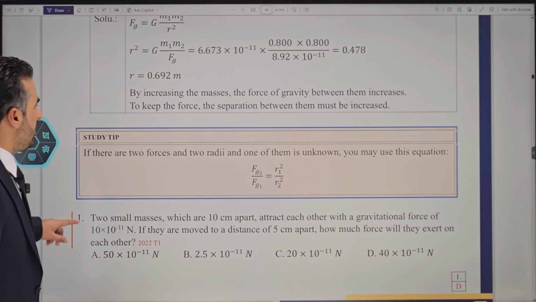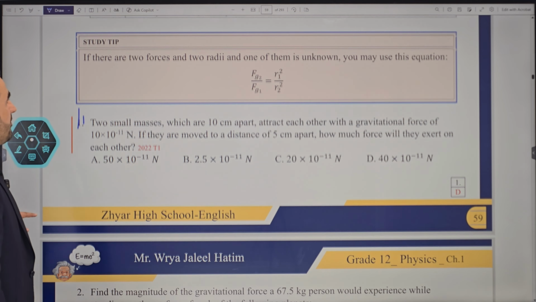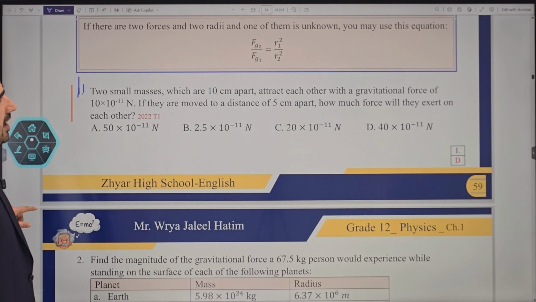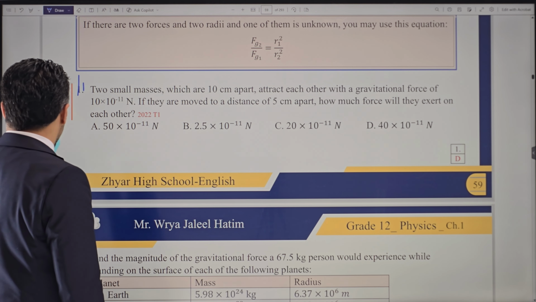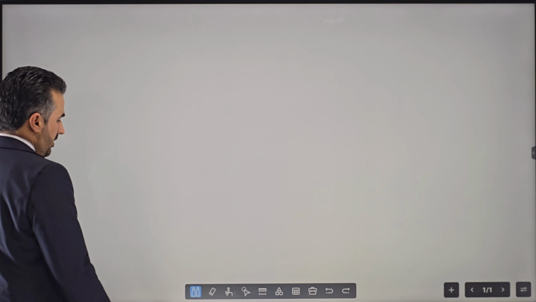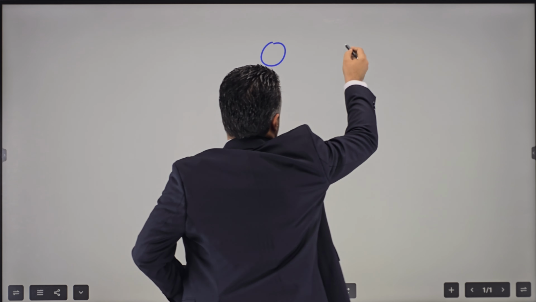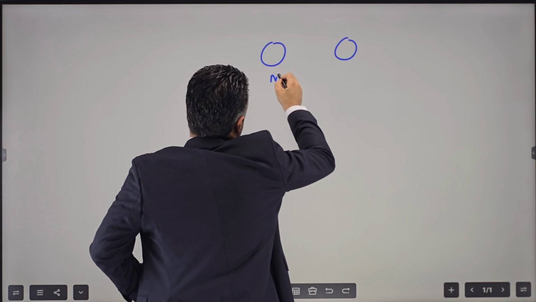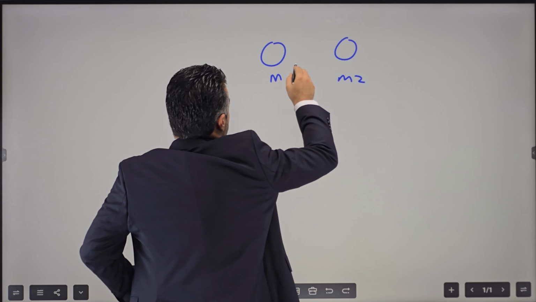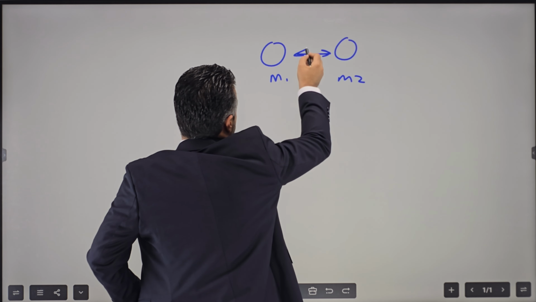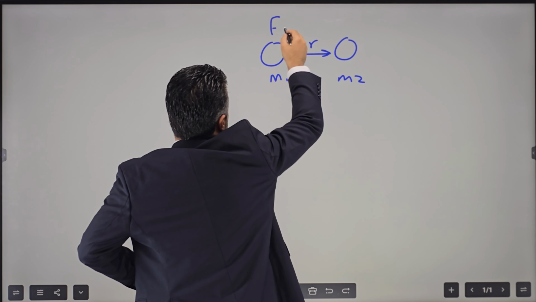Now, let's talk about something else, which is very important at this point. Remember, this says if there are two forces and two radii, and one of them is unknown, you may use this equation. So let me tell you how to use this one. Imagine we have two masses, M1 and M2, each with a certain mass. And of course, there is a certain distance between the two, and a certain force between the two.